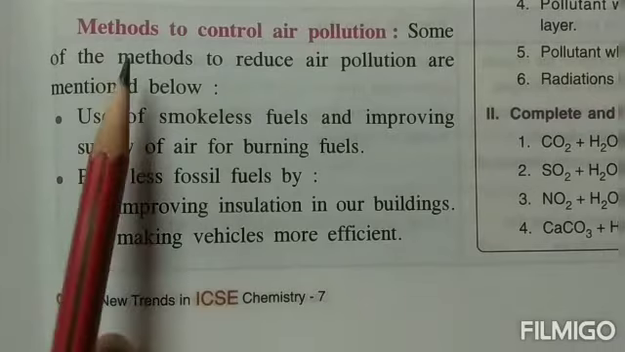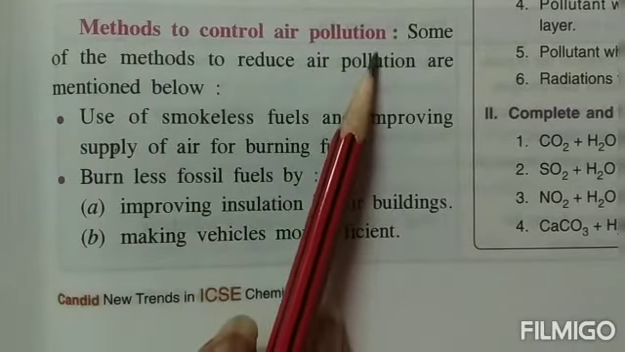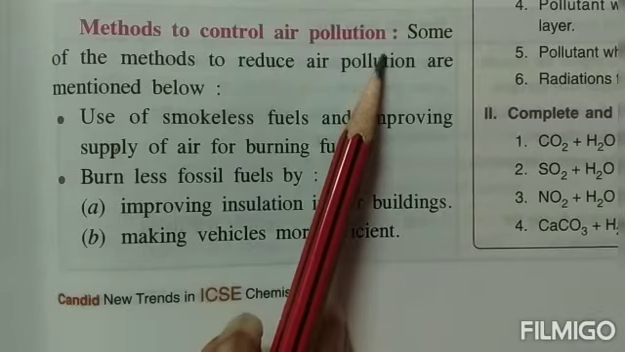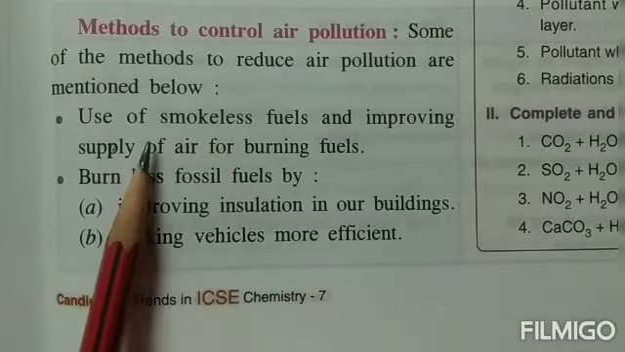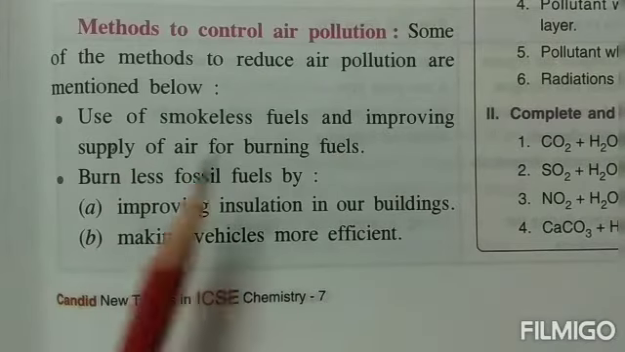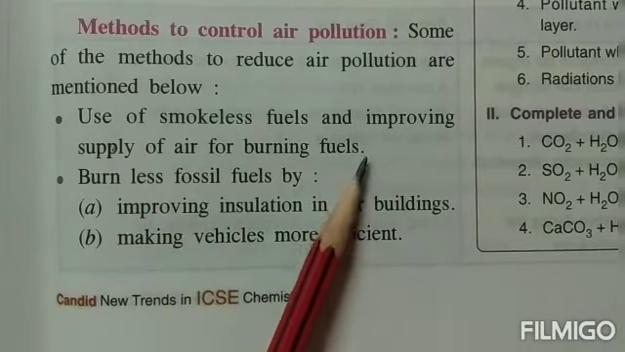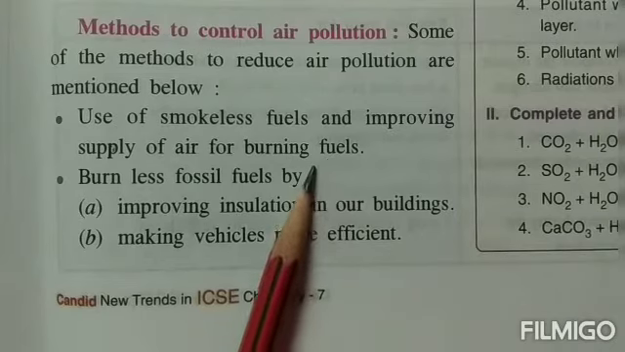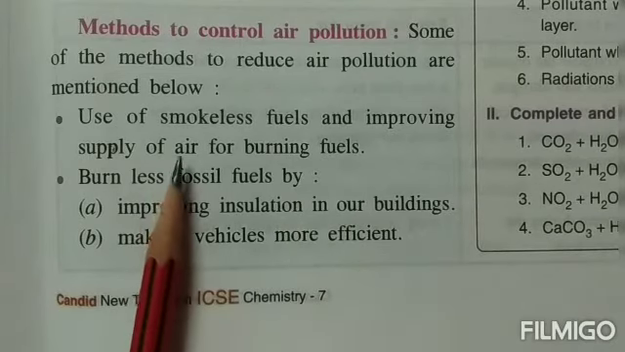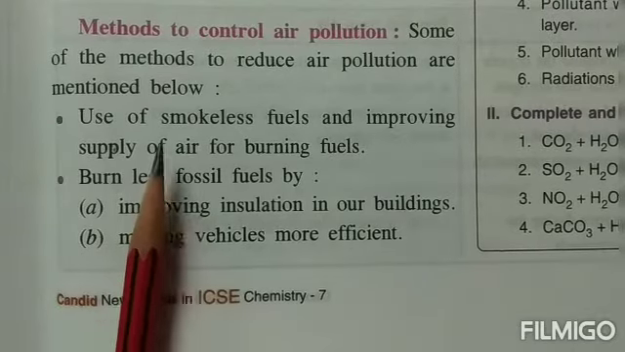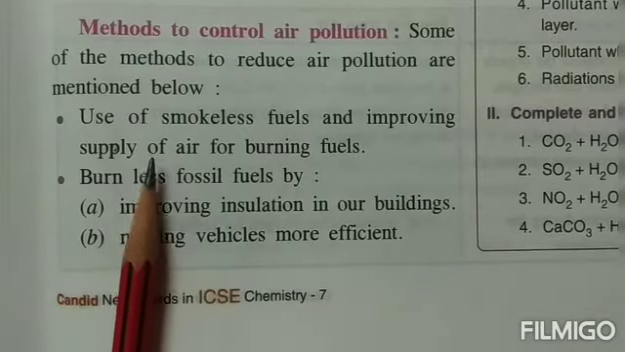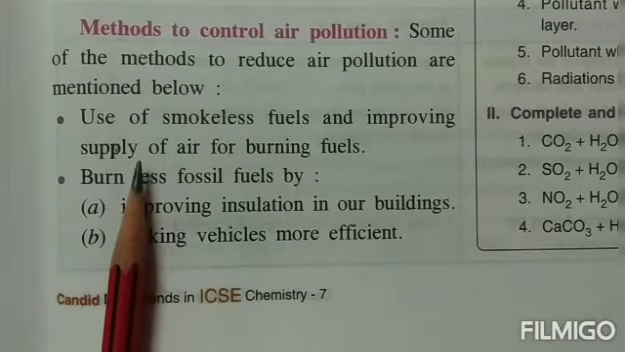Next, let's see what are the different methods to control air pollution. That means how can we control this air pollution? Some of the methods to reduce air pollution are: first, use a smokeless fuel and improve the supply of air for burning of fuel. Now, whenever the fuels are getting ample supply of air, that means they are getting enough oxygen, children, they will convert into carbon dioxide. And if they are being burnt in a limited supply of air, they will form carbon monoxide.